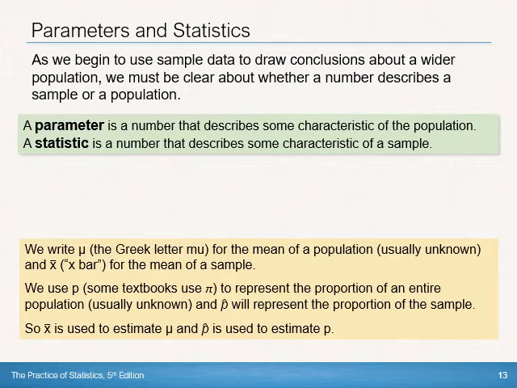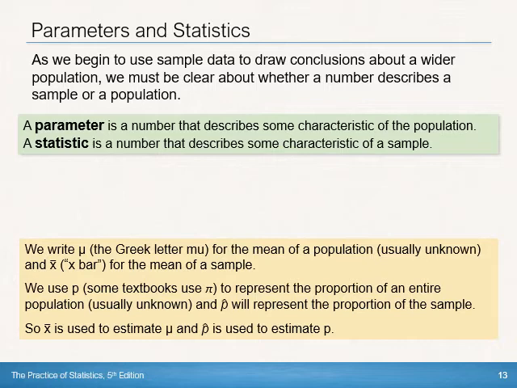So if we are trying to estimate the true proportion of Montclair voters that voted for Donald Trump, we would probably not be able to measure that, but instead we take a sample and ask the voters in our sample, randomly selected, did you vote for Donald Trump? And the proportion in our sample would be denoted as p hat. So it's got a p with a little caret above it, is denoted as p hat.